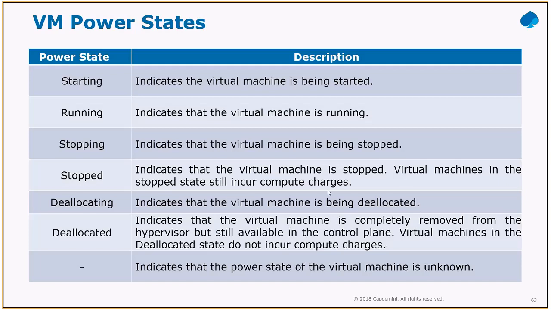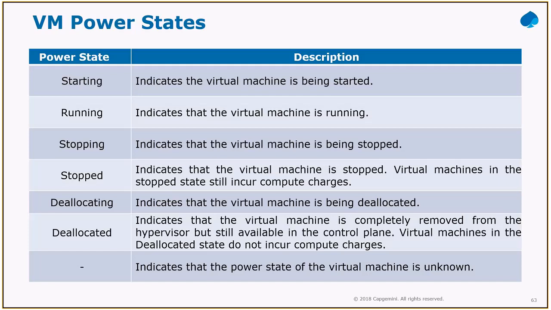A virtual machine in the stopped state still incurs the compute charge, because there are a lot of other resources. When you completely deallocate it, then it won't. And if you see this hyphen indication, it means that it doesn't know in which state it is. This will happen only if some problem happens with the computer and we cannot recover it. But I have never seen this hyphen option so far in my lifetime. So these are all the power states available.